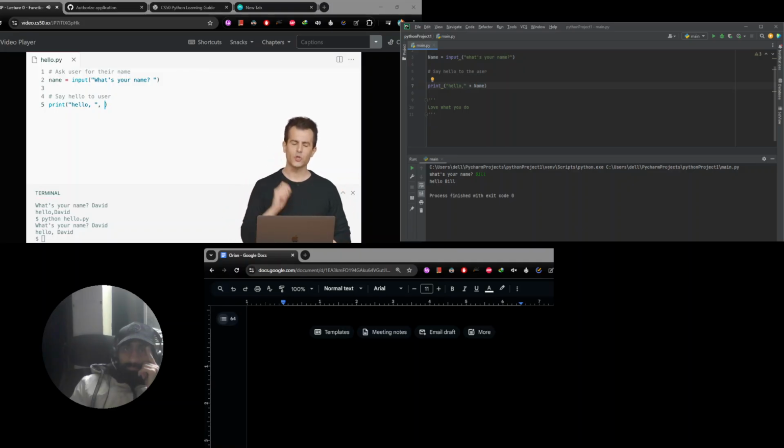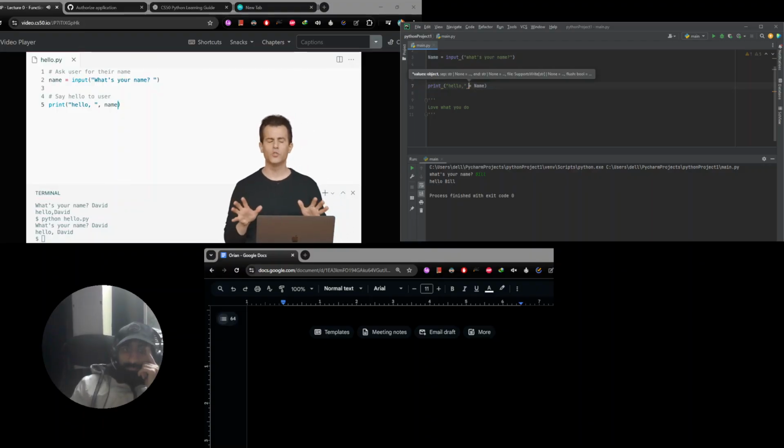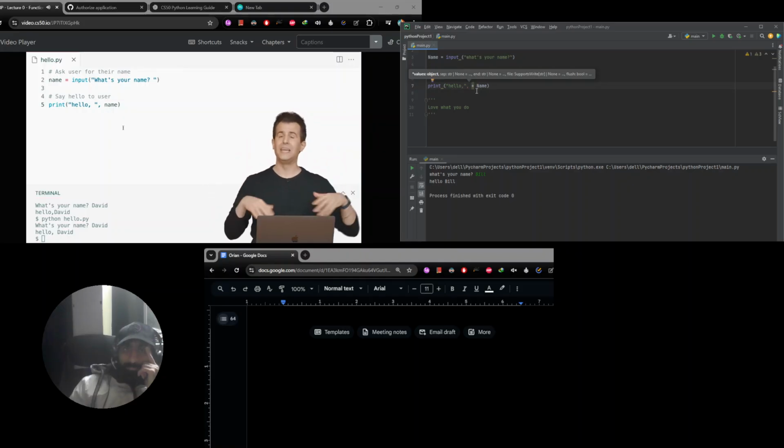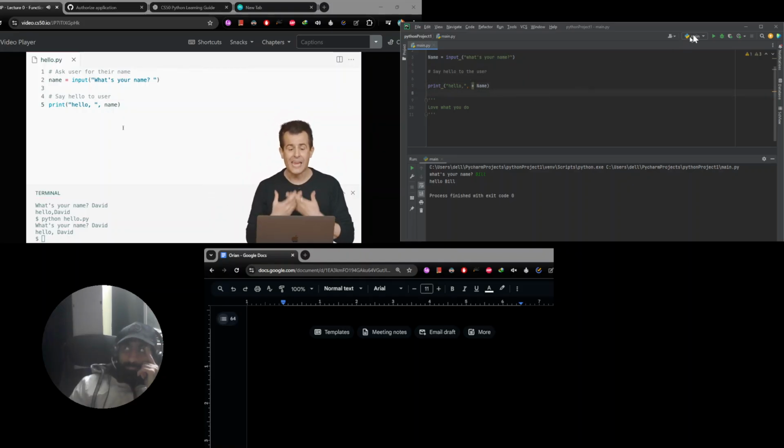So let me go ahead and pass in not just hello, comma, space, but that followed by name. And this is a little confusing potentially at first glance, because now I've got 2 commas, but it's important to note that the first comma is inside of my quotation marks, which is simply an English grammatical thing. The second comma here is outside of the quotes, but between what are now 2 separate arguments to print. The first argument is hello, comma, space. The second argument is the name variable itself.